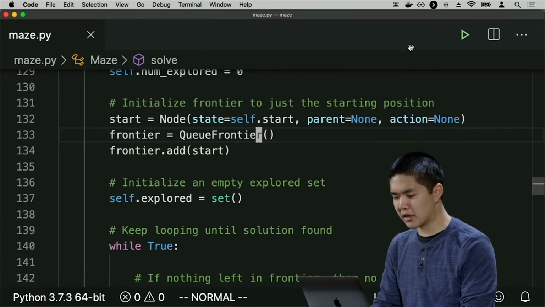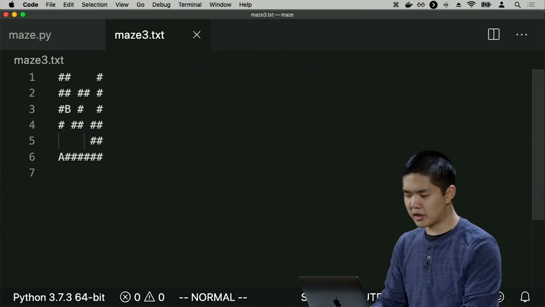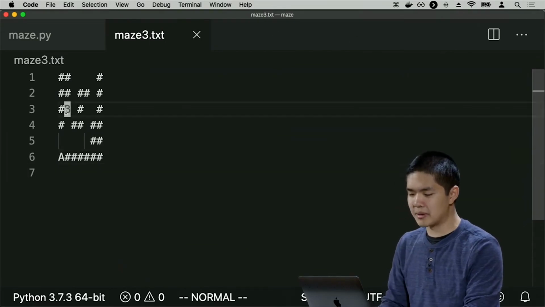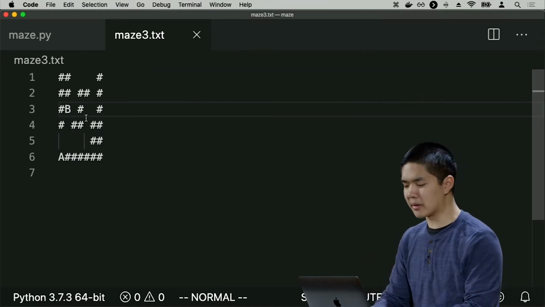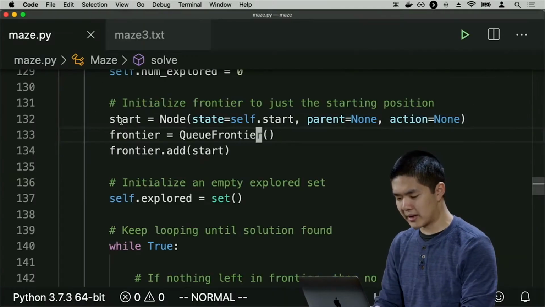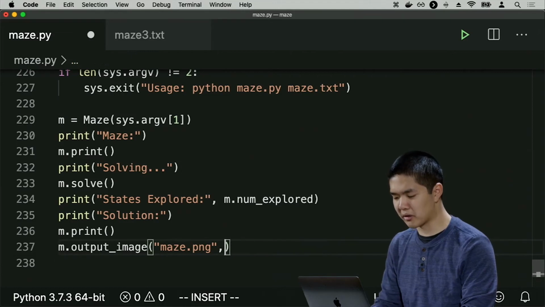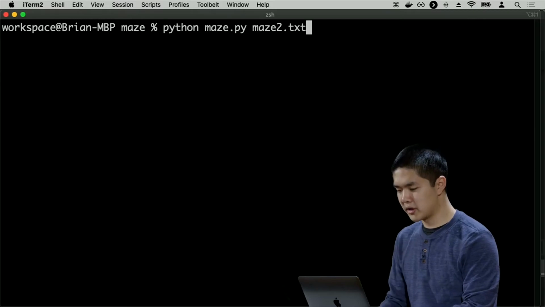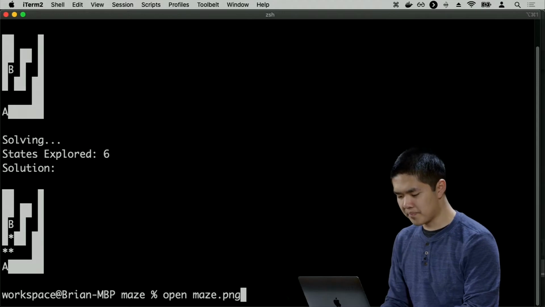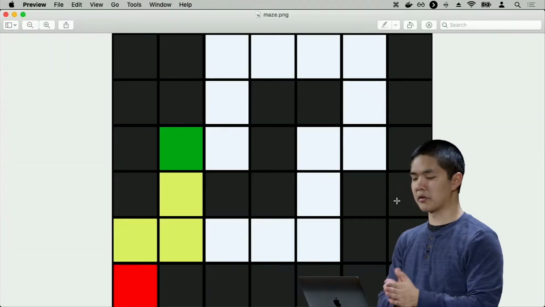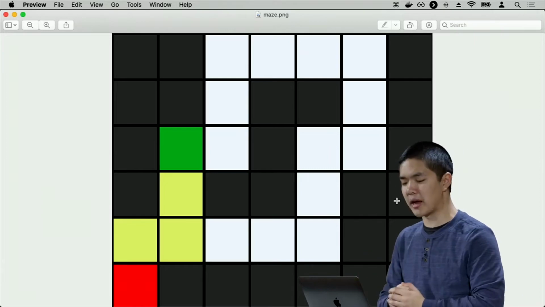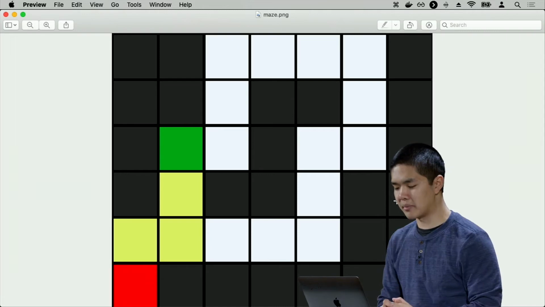For instance, maze3.txt. In maze3.txt, notice that there are multiple ways that you could get from A to B. It's a relatively small maze, but let's look at what happens. I'll go ahead and turn off show explored, so we just see the solution. If I use BFS, breadth first search, to solve maze3.txt, well, then we find a solution. And if I open up the maze, here's the solution that we found. It is the optimal one. With just 4 steps, we can get from the initial state to the goal.